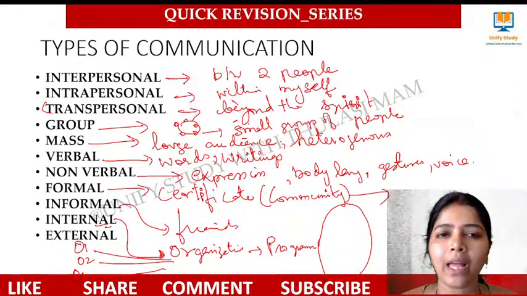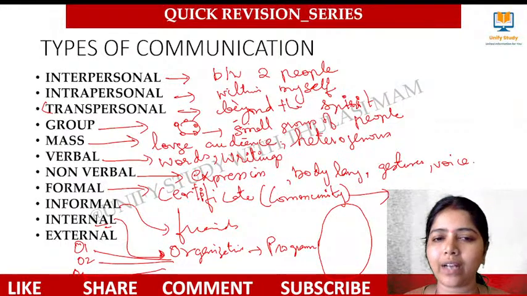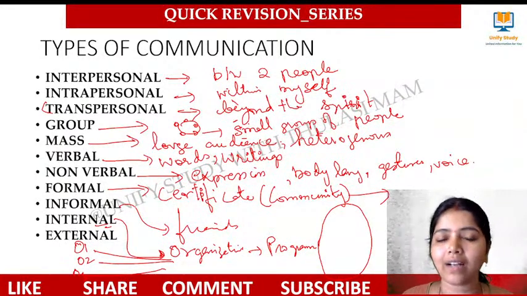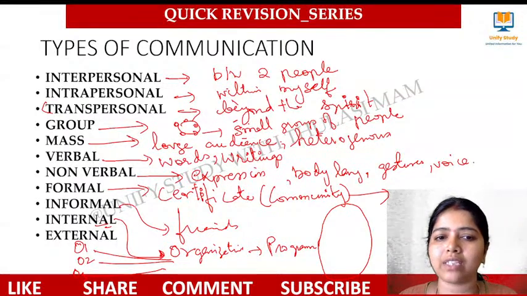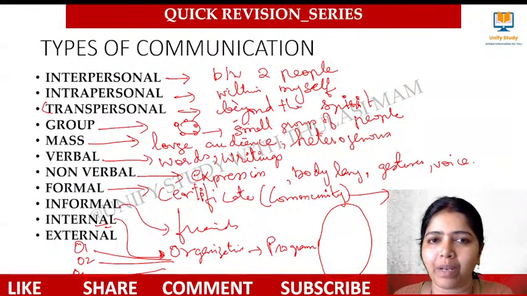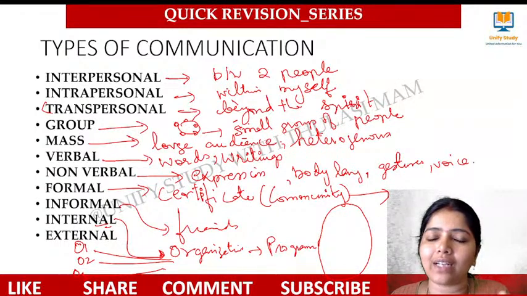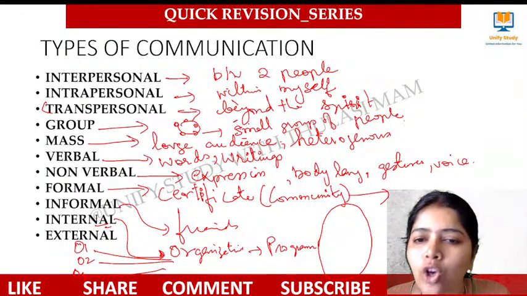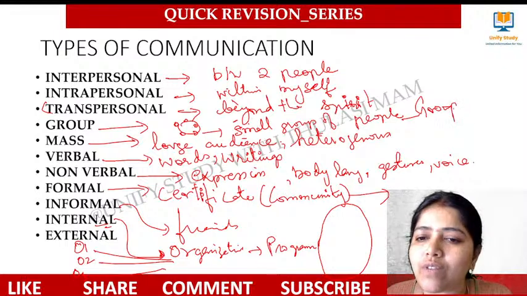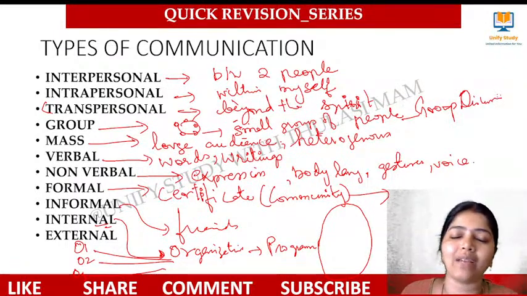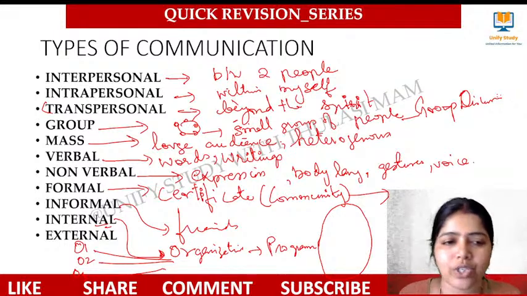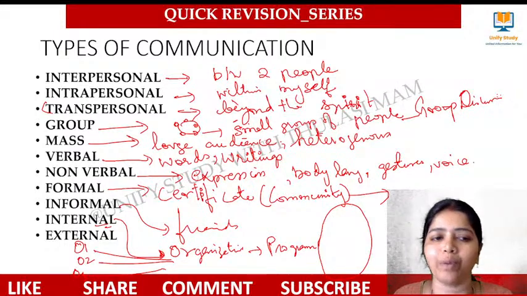Very clear. Interpersonal, between two. Intrapersonal, within myself. Transpersonal, beyond the spirit. Group communication, a small group of people, some 7 or 8 or 10. Group discussion we used to say, right? Group discussion will be of how many people? 7 to 8 people, 10 people will be there. So group discussion is an example of group communication.